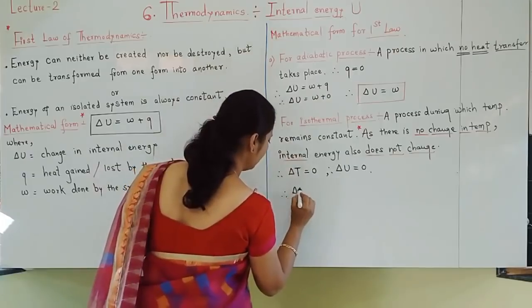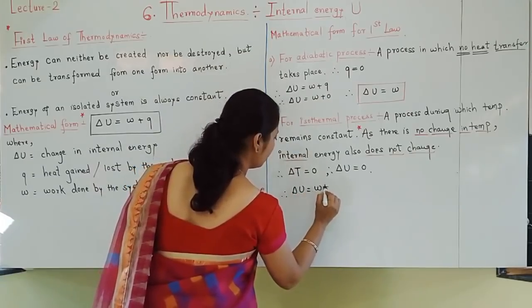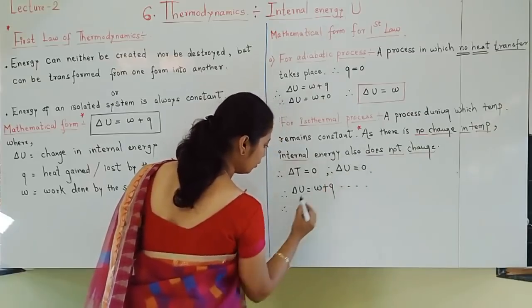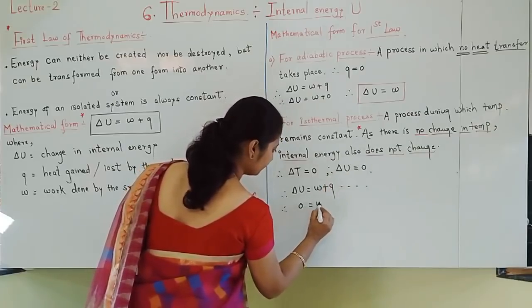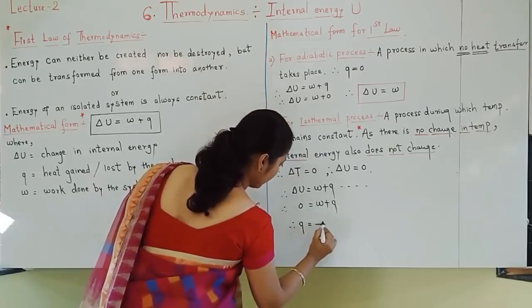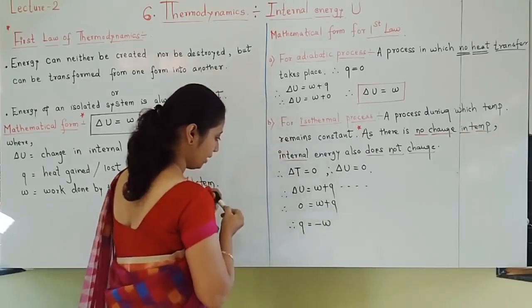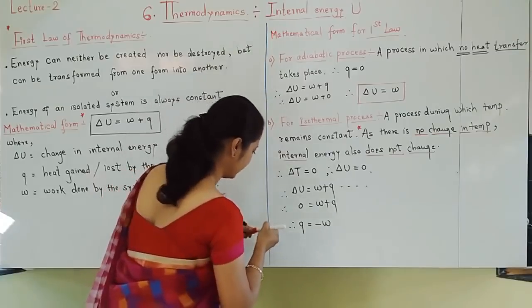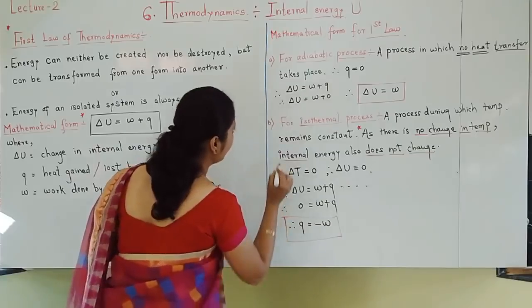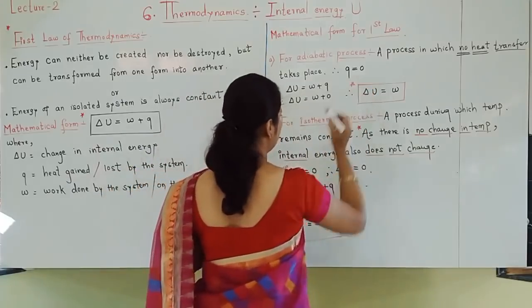Mathematical form delta U is equal to W plus Q. We know this is the first law of thermodynamics. But delta U is 0. So you can write that Q is equal to minus W. This answer is expected from you.